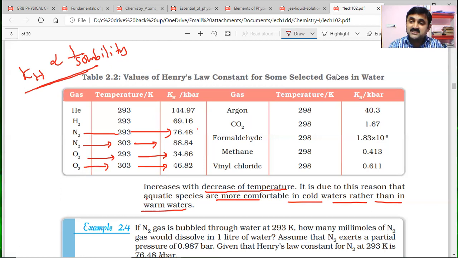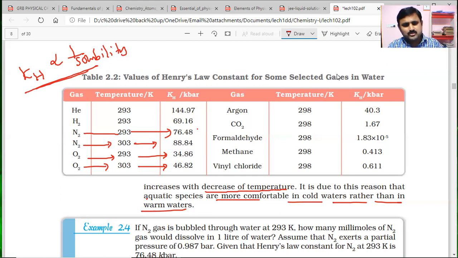Aquatic species require oxygen, and that oxygen comes into the water because the KH value of oxygen is smaller than nitrogen. So nitrogen is not greatly soluble in water compared to oxygen. Oxygen solubility is to some extent more than nitrogen. So that's why oxygen is dissolved in water, and that is the reason behind aquatic species and their life in cold waters. Why cold water? Temperature is less.